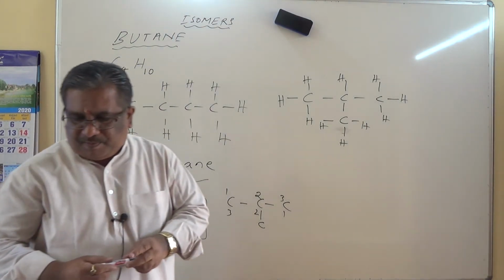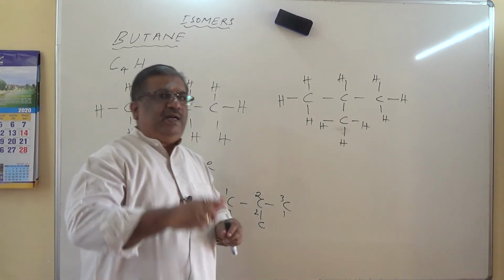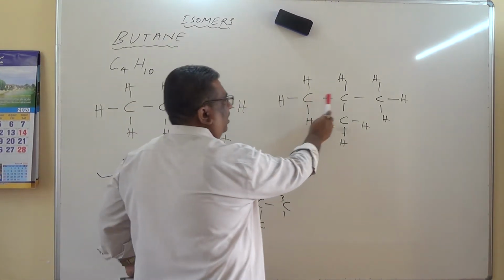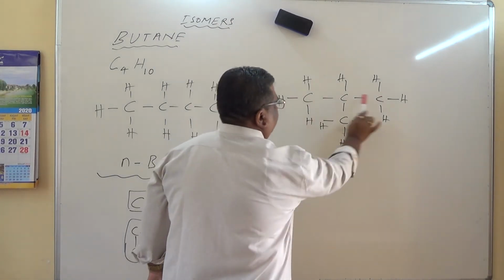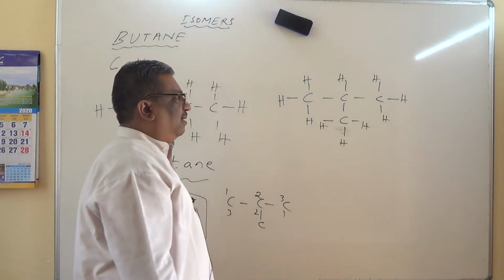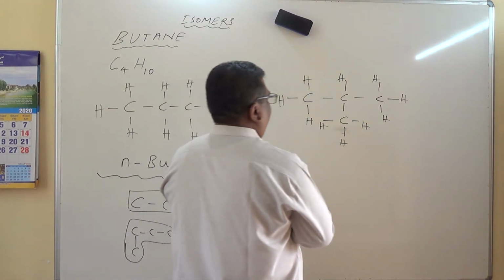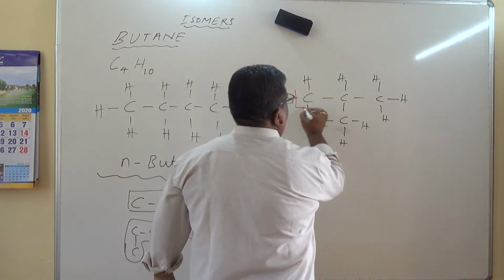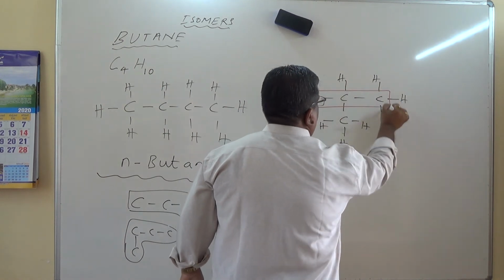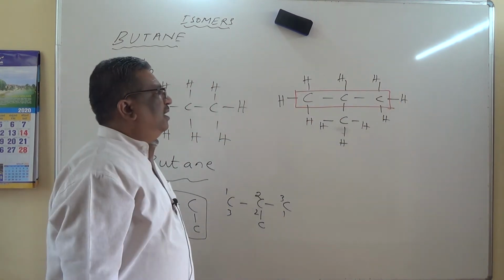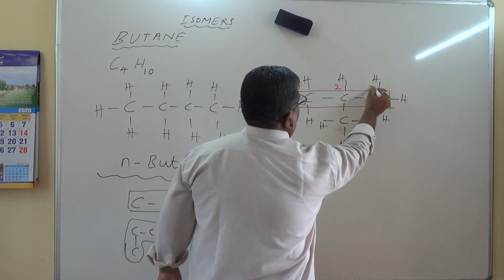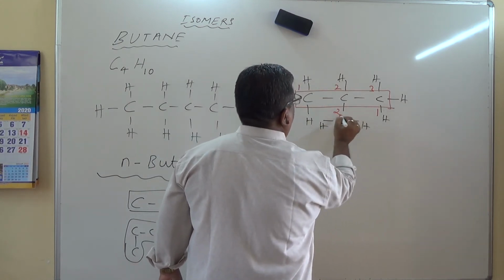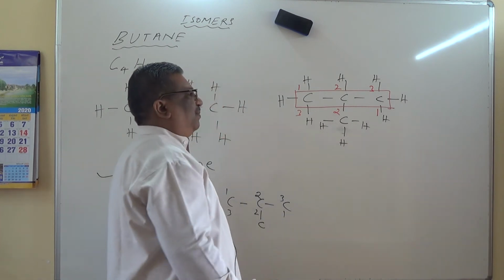How to read this compound? Very important. Identify the longest chain. 1, 2, 3 or 1, 2, 3 or this 1, 2, 3. Everywhere 3 carbon atoms, in whatever way I count. And therefore, I prefer this as the longest chain, which is called the parent chain. Now, 1, 2, 3 or 1, 2, 3, which is the correct way of representation?